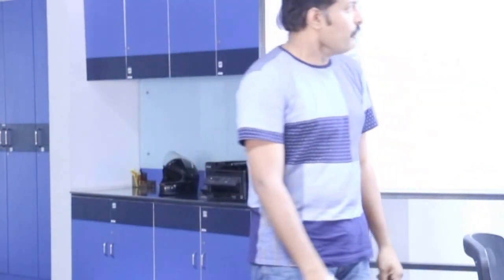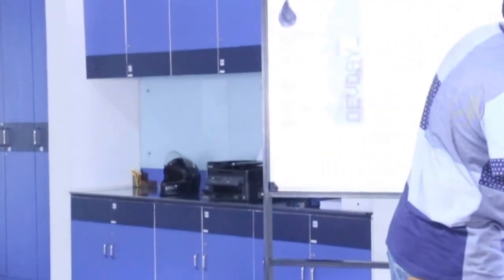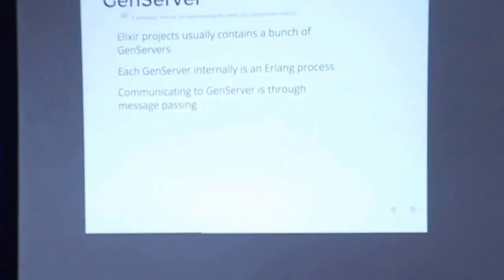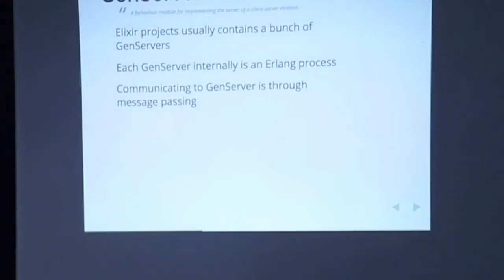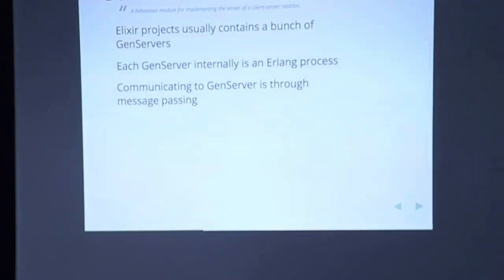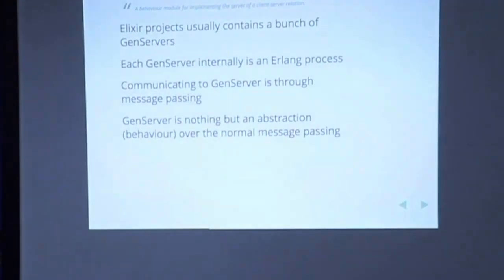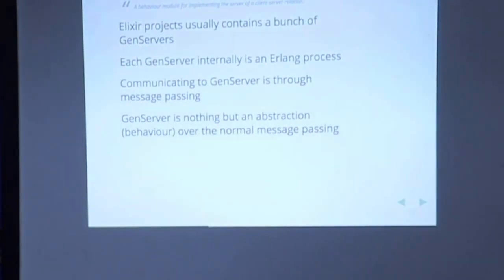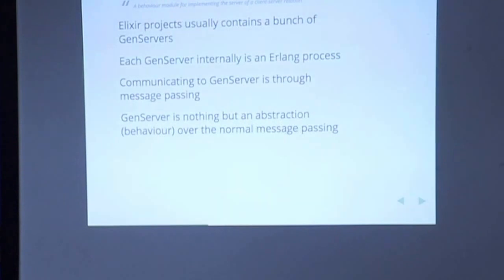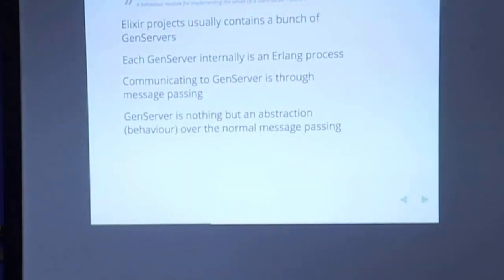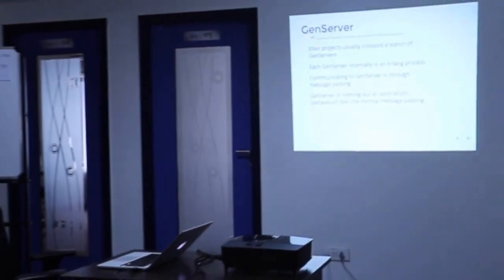OTP has something called an application. OTP has a lot of things like Gen server, Gen event, Gen stage, and stuff like that. We'll deal with only Gen server in this one. Each Gen server internally is an Erlang process. Communicating with a Gen server is through message passing. You send messages to the Gen server, the Gen server accepts it and then responds back. So Gen server is nothing but an abstraction over the normal message passing. It's like a contract which says that every Gen server should have these predefined functions, and then you can interact with it.